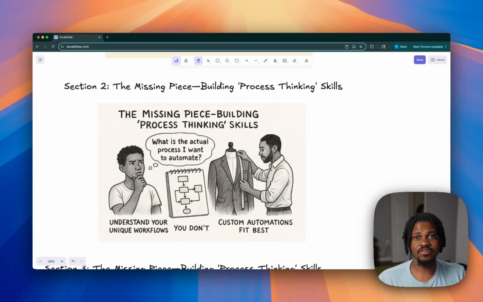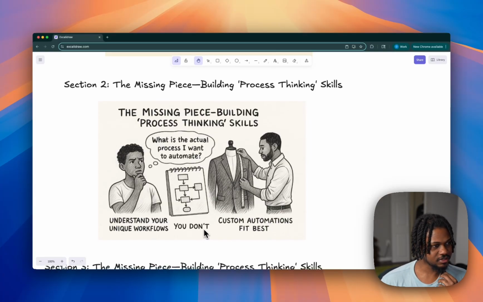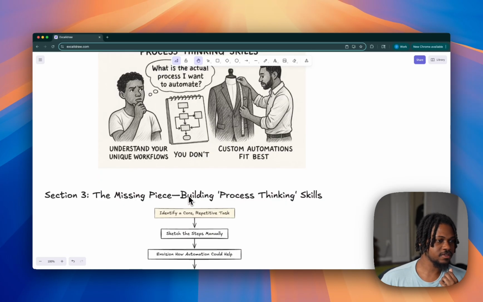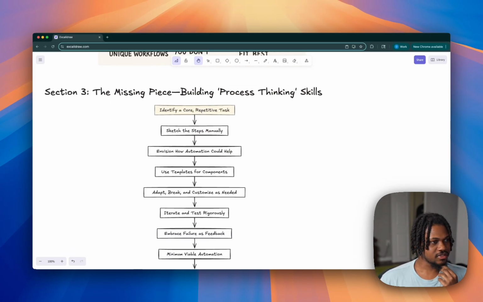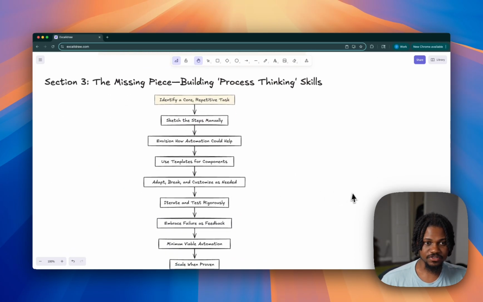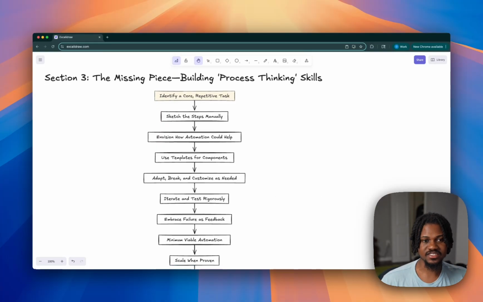But what we're saying here is, we're talking about process thinking skills. These are skills that anyone can have, right? It's about, how do we think in a way that logically gets us from one step to another? So, like I mentioned, this is what we need to be thinking about. So let's talk about the missing piece, right? How do we actually build this process thinking skill?